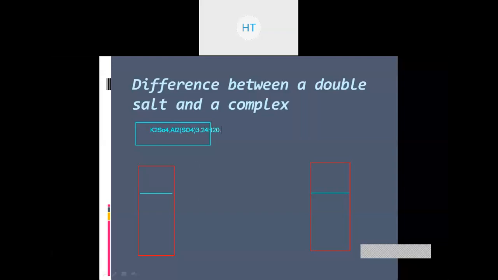Okay, now everyone can see this particular compound over here. This compound is called potash alum. This potash alum is called a double salt. It is simply called a double salt. So why is it called a double salt and how is it prepared?